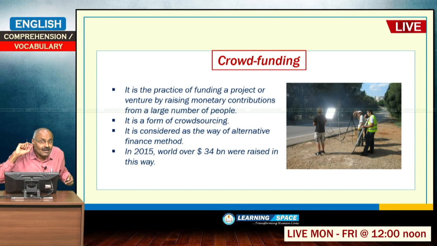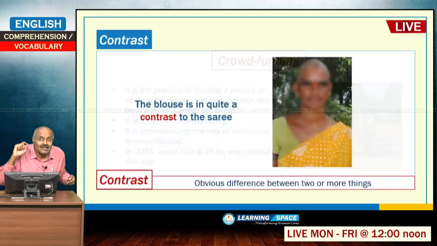Crowdfunding means, let us take one example. Some boys decided to go for some short film and the money they will generate through crowdfunding. So, here it is the practice of funding a project or venture by raising monetary contributions from a large number of people, that is crowdfunding, and it is a form of crowdsourcing. So, it is considered as an alternative finance method, right.